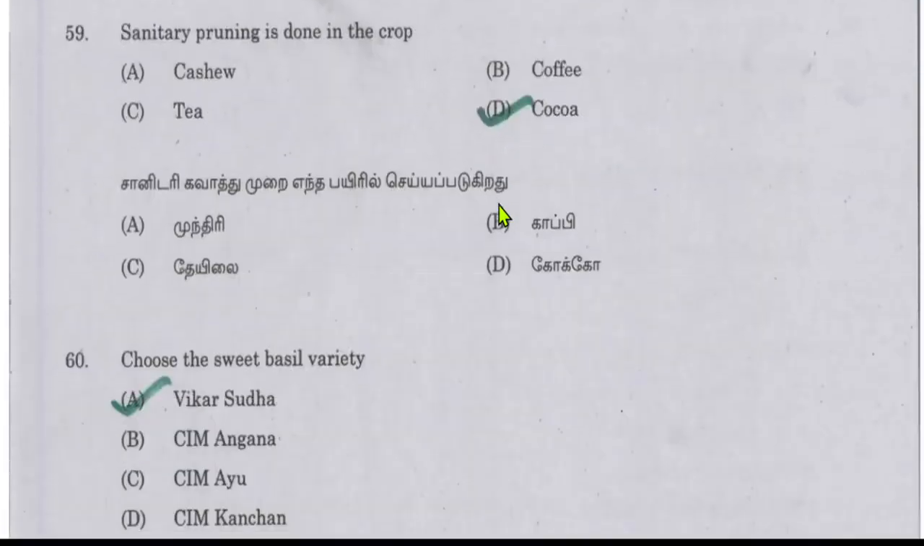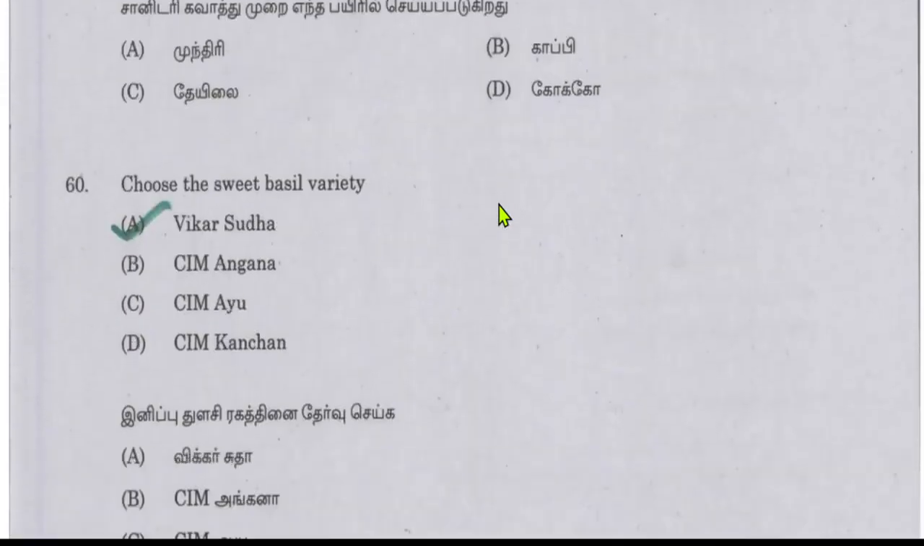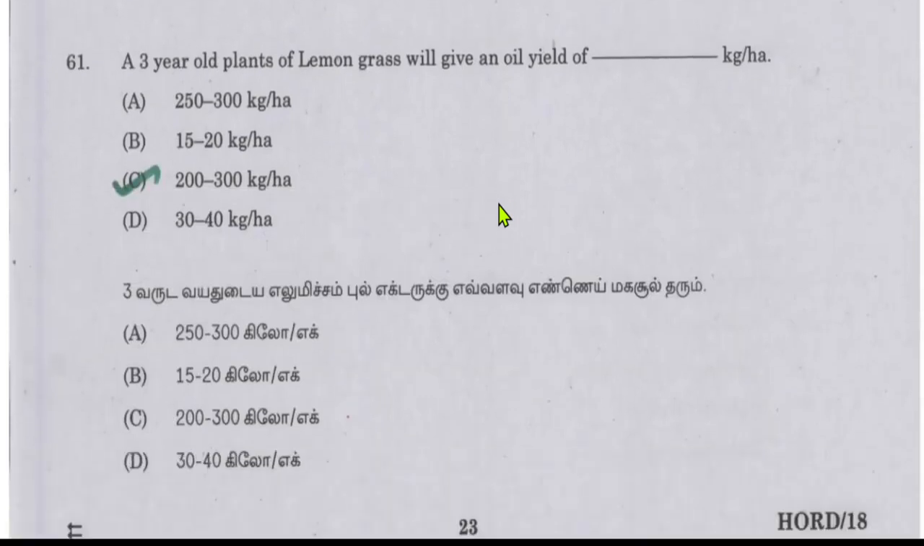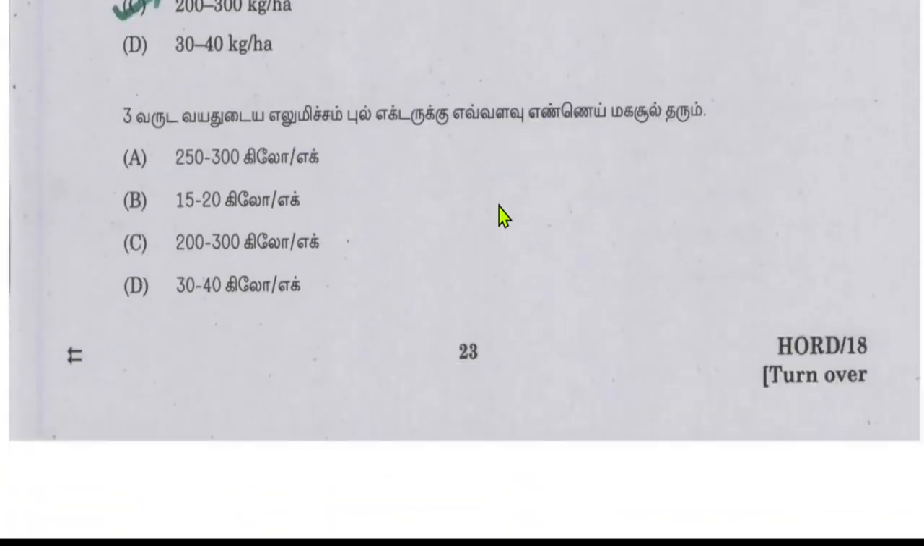Next, sanitary pruning is done in the crop cocoa. Choose the sweet basil variety. Vikar Sudha is a sweet basil variety. A 3-year-old plant of lemongrass will give an oil yield of how much per hectare? A 3-year-old lemongrass will give 200 to 300 kg of oil per hectare.